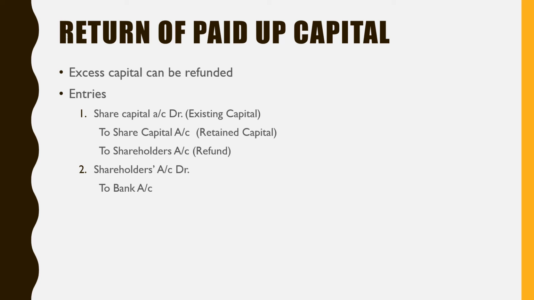This is existing share capital. Suppose one share is of rupees 100 and out of that you want to keep only 80 rupees and refund 20 rupees per share. So this existing capital rupees 100 will be debited, retained capital 80 will be credited, and the refund will be transferred to the shareholders account.